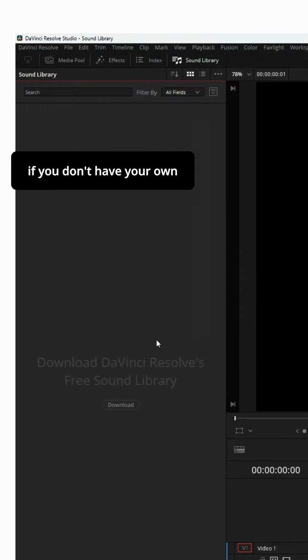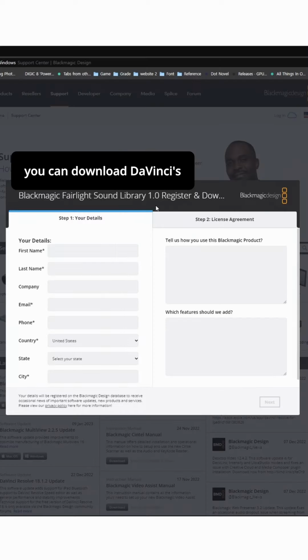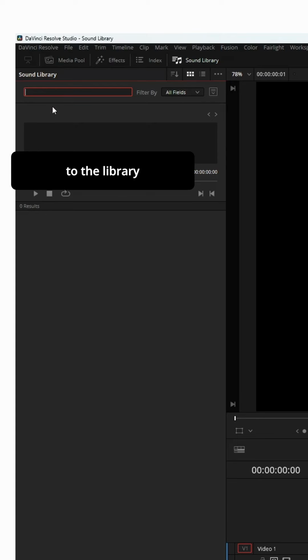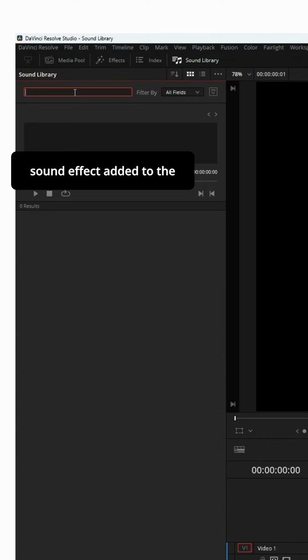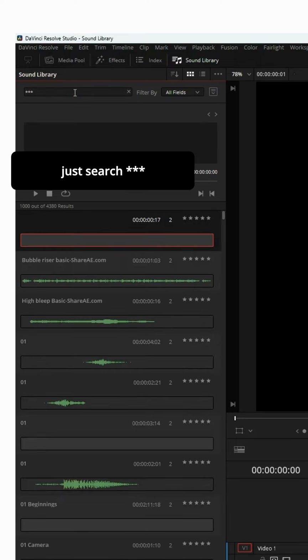If you don't have your own sound library, you can download DaVinci's sound library from this tab directly. It will give you around 500 sound effects. After adding the sound to the library, you can search for the sound effects that you are trying to use. If you want to see all the sound effects added to the library, just search 3 asterisks.